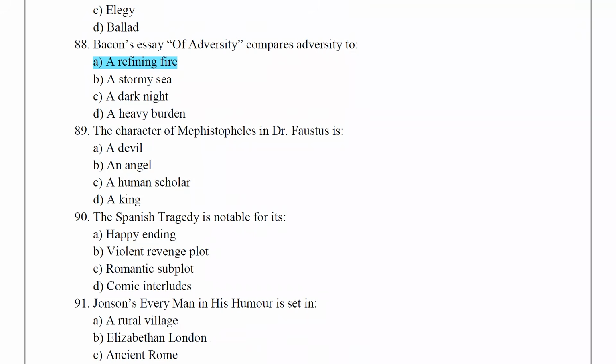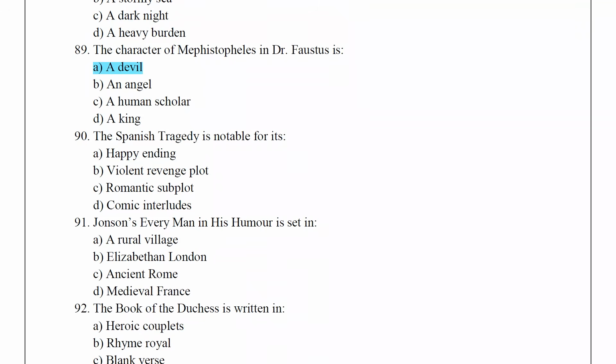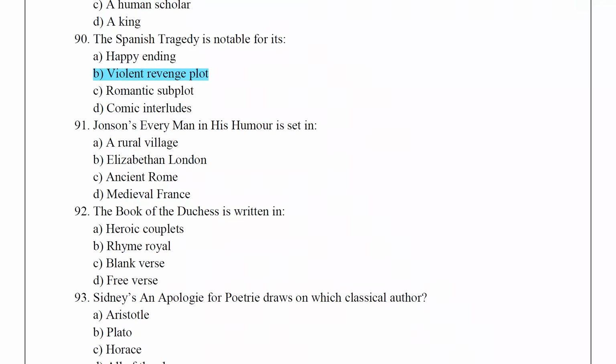The character of Mephistopheles in Dr. Faustus is a devil. The Spanish Tragedy is notable for its violent revenge plot. Jonson's Every Man in His Humour is set in Elizabethan London.